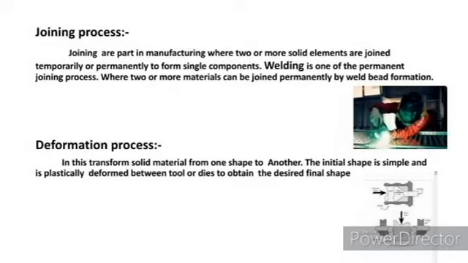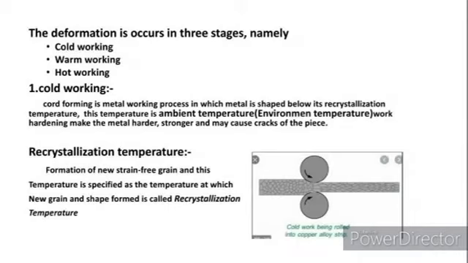Deformation process. The deformation process is transforming solid material from one shape to another by heating it to a temperature above the recrystallization temperature, called plastic forming, and then it is inserted into a tool or die to attain the desired shape by applying force on it. The deformation process occurs in three stages, namely cold working, warm working and hot working.